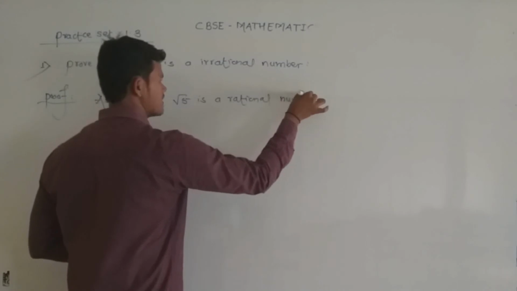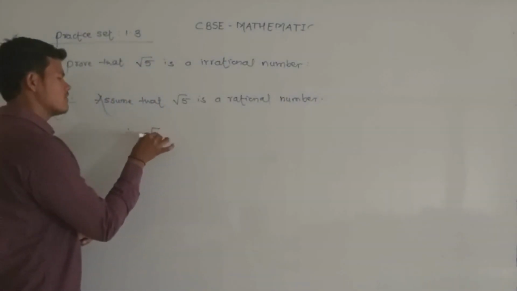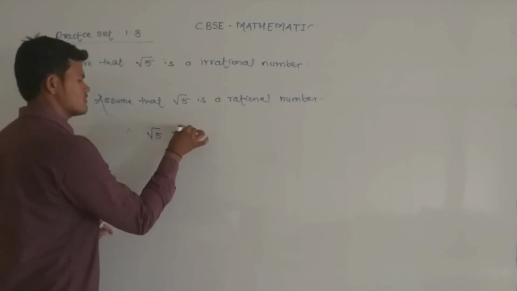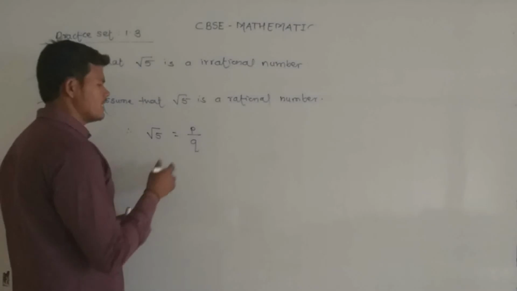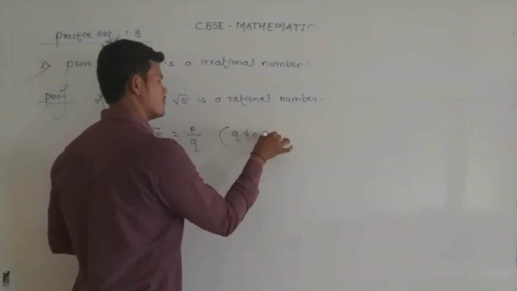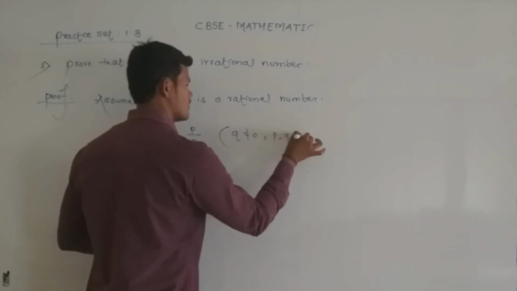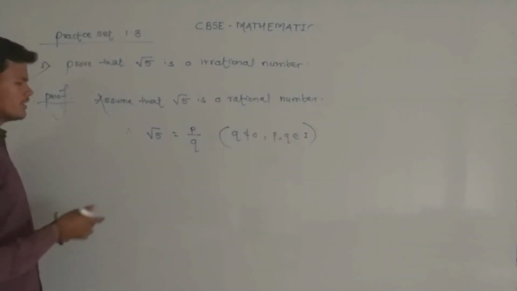Writing in mathematical form, we get under root 5 is equal to p by q, with the conditions that q is not equal to 0 and p and q both belong to integers.